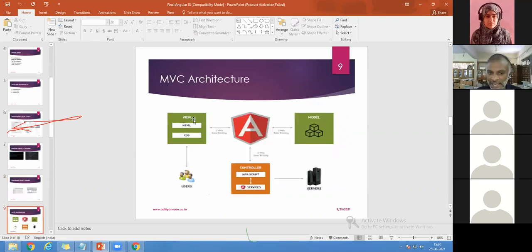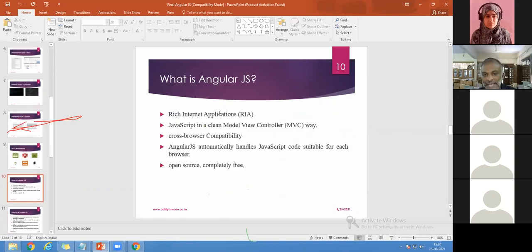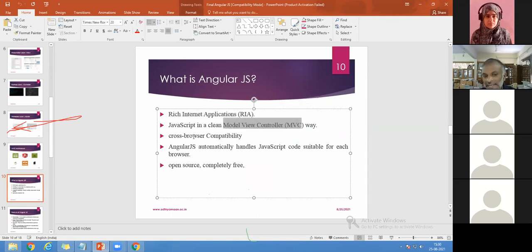You can see I'm going to design HTML and CSS with an AngularJS script based on the model, and it is connected to the server. This is called a server script language, mainly focusing on server scripting. As I said, the first point is rich internet application. The second point is model view controller. The third is cross browser platform. And it automatically handles the JavaScript code, and it is open and completely free.